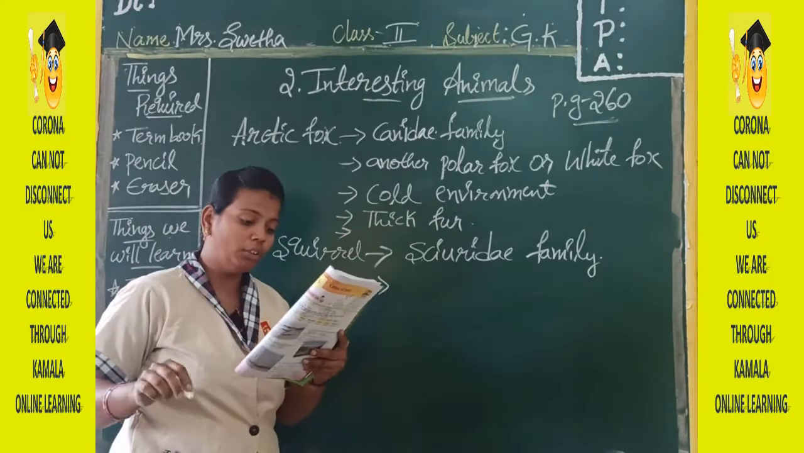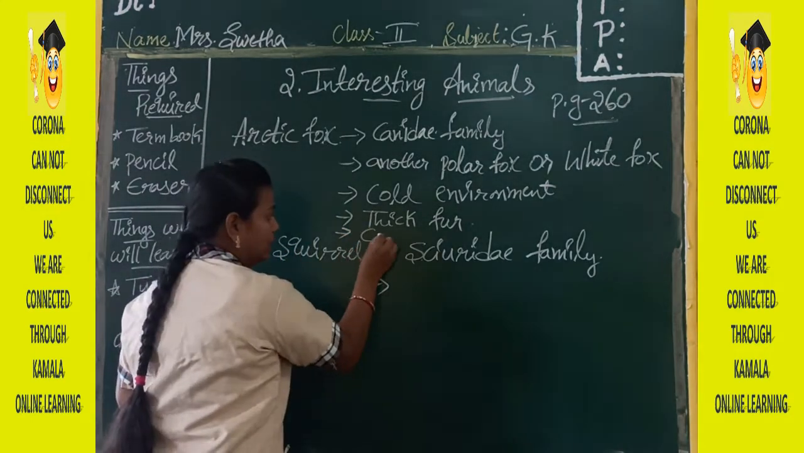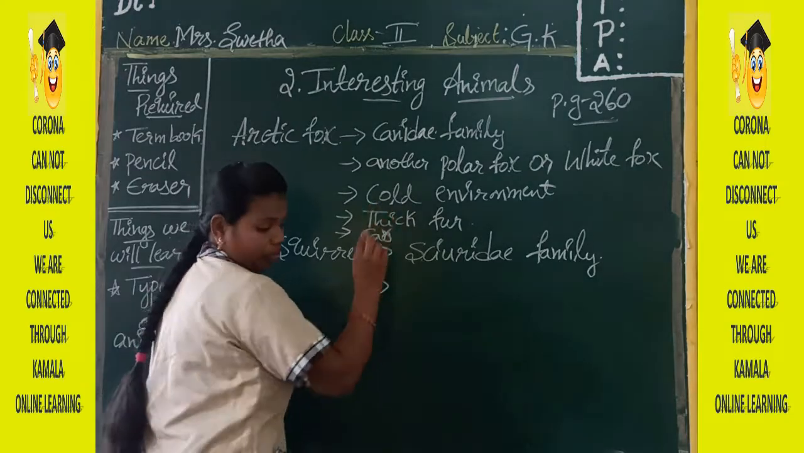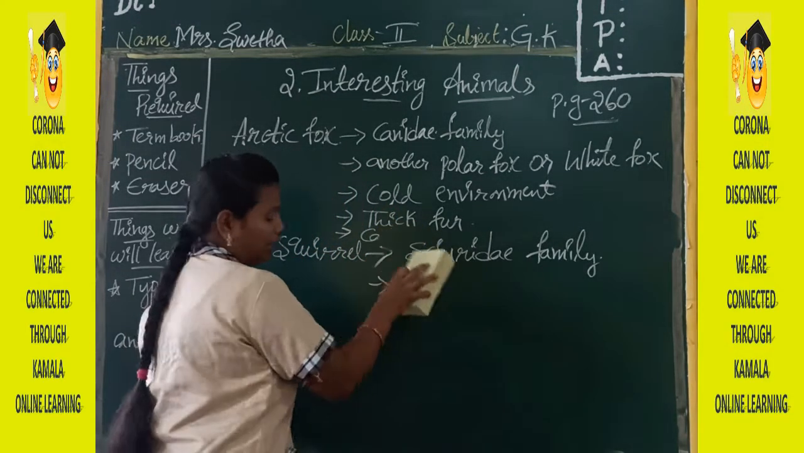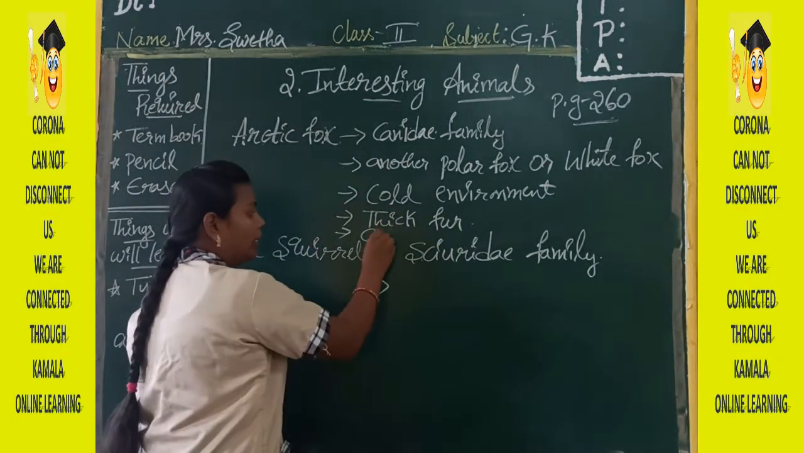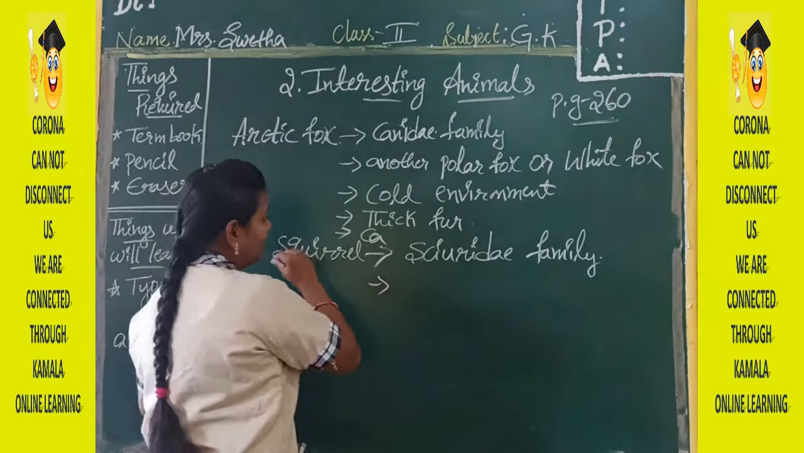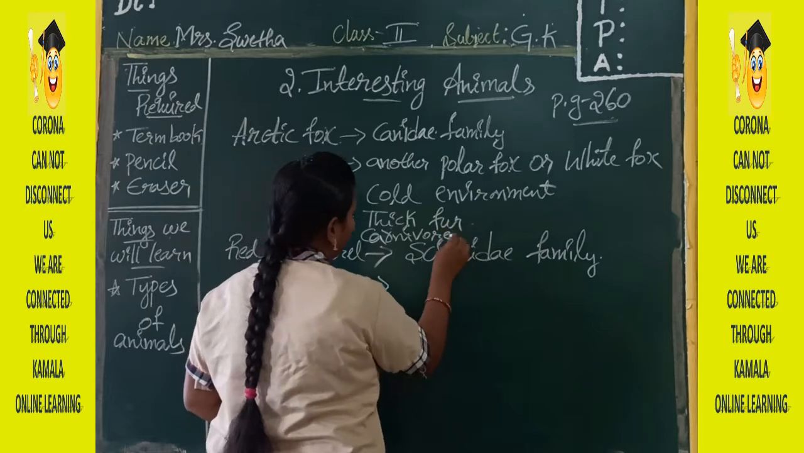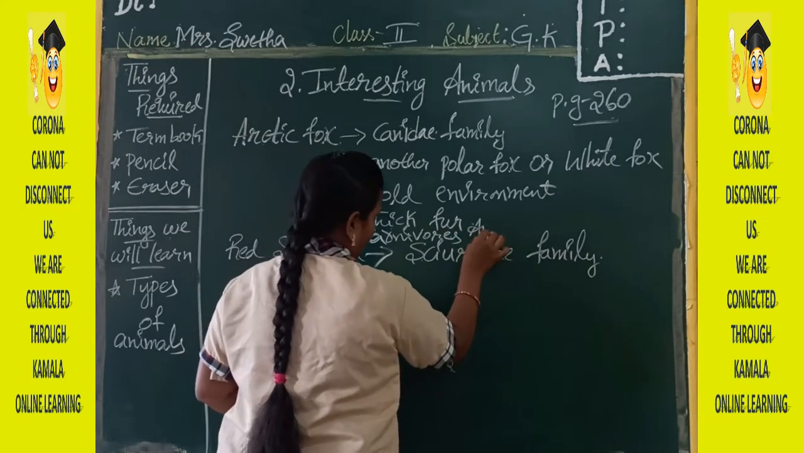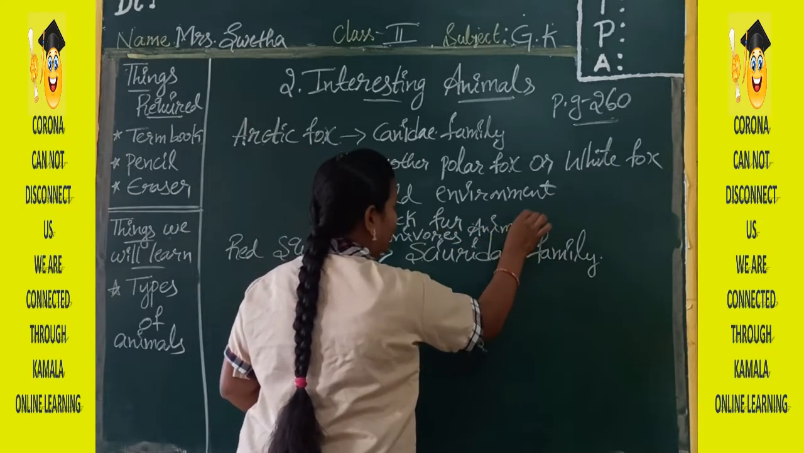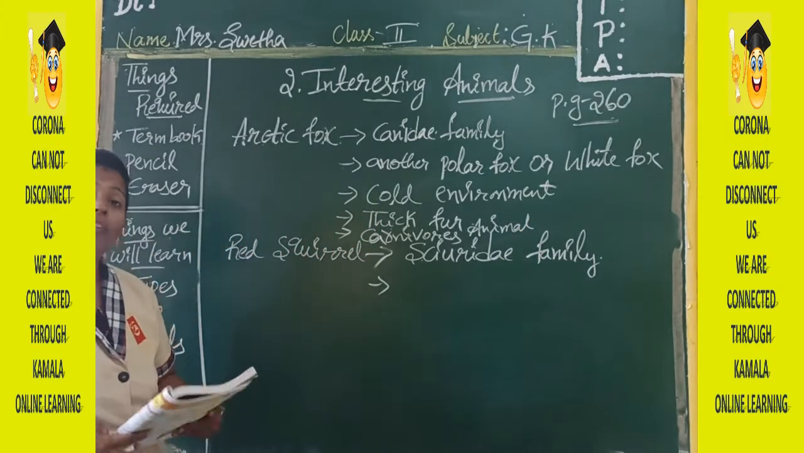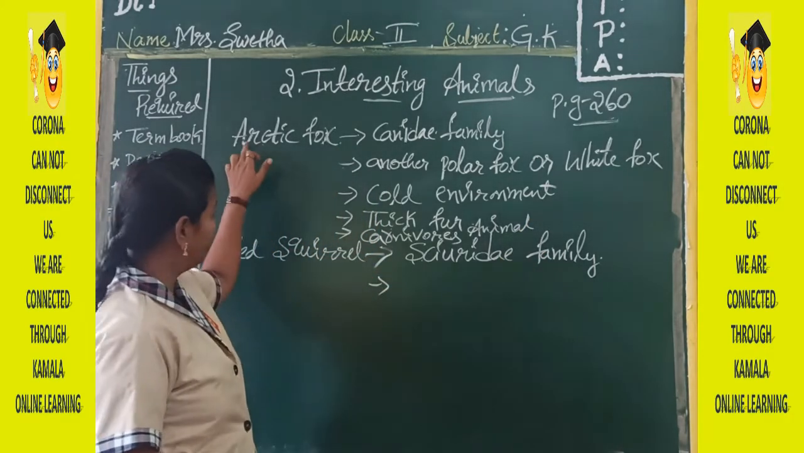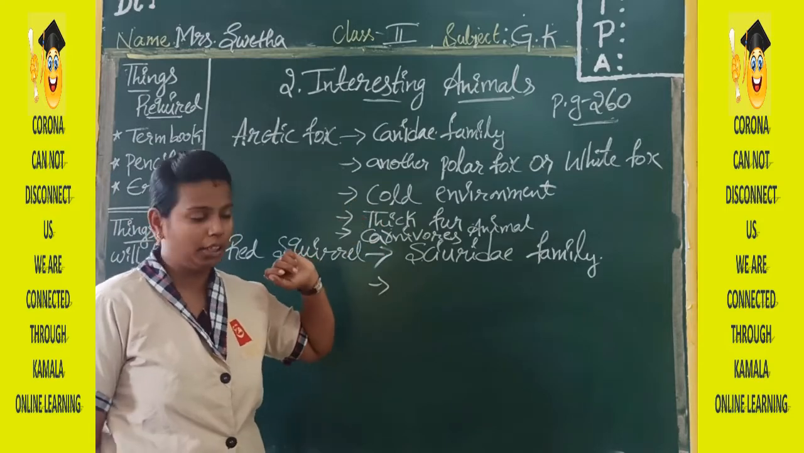I forgot to tell you. See here, it is a carnivorous animal. Just now we have discussed the types of animals. So this Arctic fox is a carnivorous animal. What does carnivorous animal mean? It eats the meat or flesh of other animals. So Arctic fox is a carnivorous animal.